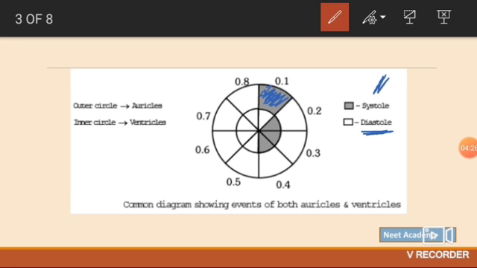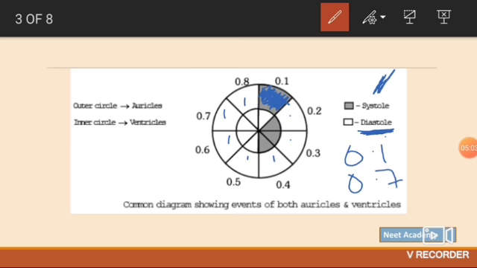Atrial systole is atrial contraction. Atrial diastole is atrial relaxation. In the outer circle, we see atria. This blue part what I have colored, this one is the atrial systole, the time when the atria is contracting. And the other parts are just white. That is, atria is relaxing at that time. So we can say, according to this diagram, atrial systole takes 0.1 second, whereas atrial diastole takes 0.7 seconds.